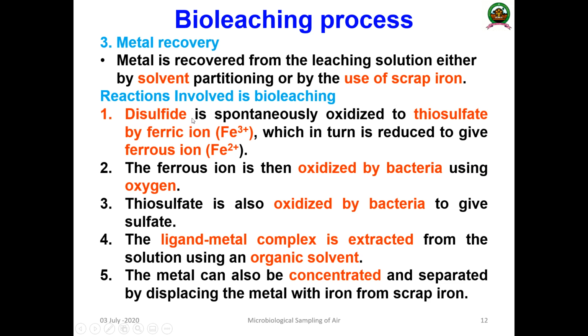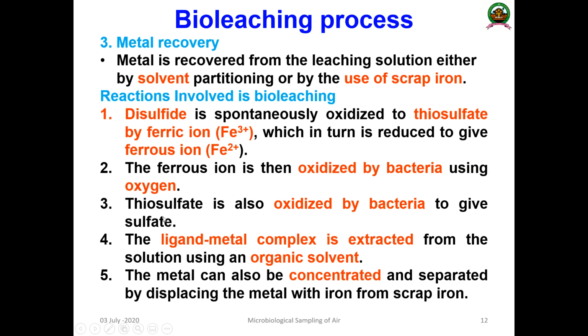The first step is the disulfide is spontaneously oxidized into thiosulfate by ferric ion, which in turn is reduced to give a ferrous ion. And the ferrous ion is oxidized by certain bacteria, iron oxidizing bacteria, using oxygen.